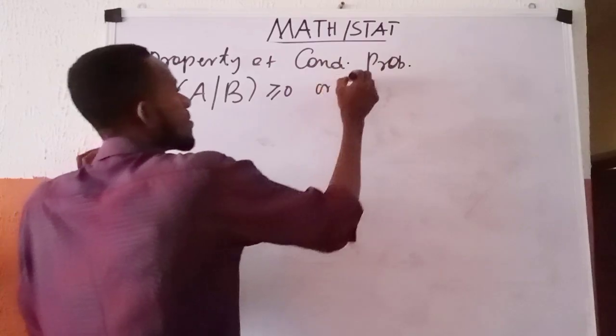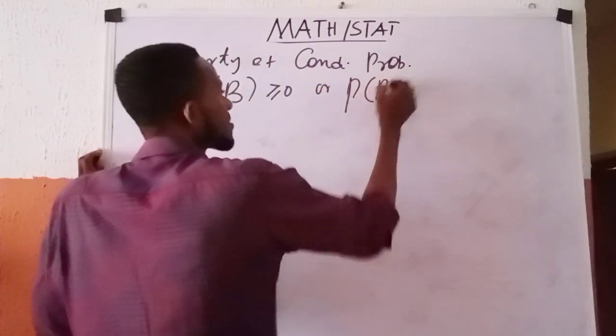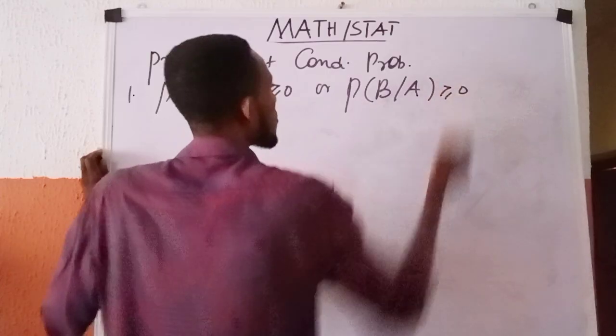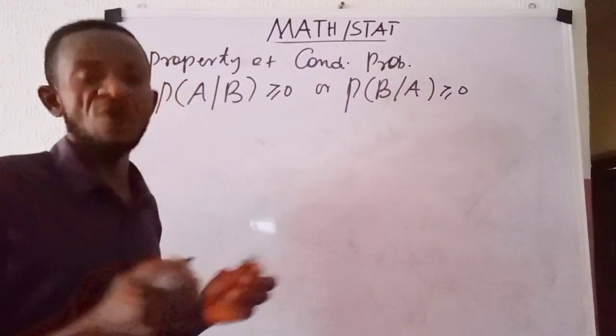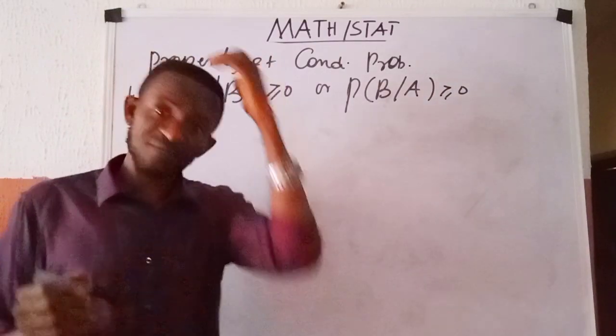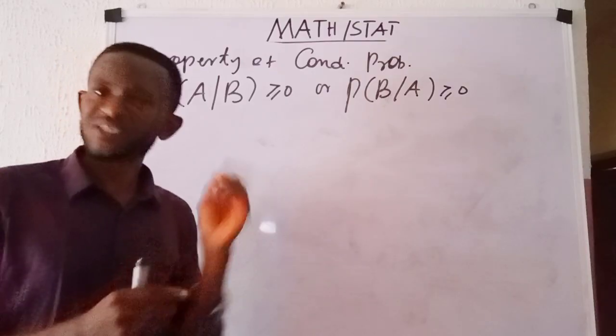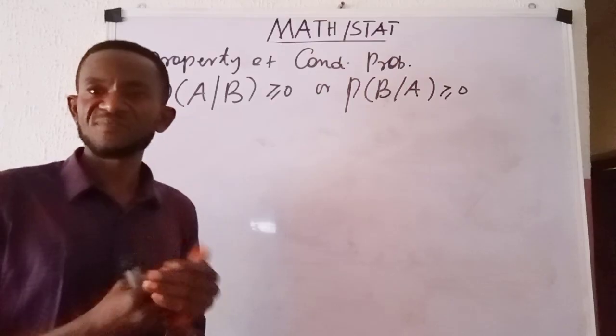Or the probability of B given A is always greater than or equal to 0. This is also a property of the probability on its own. That is number one property.